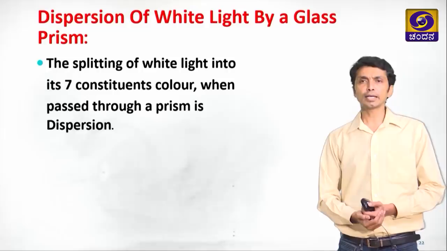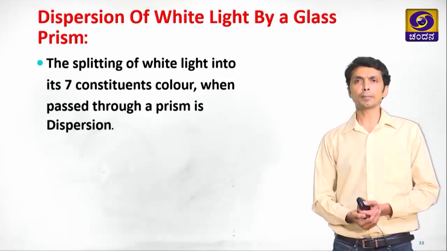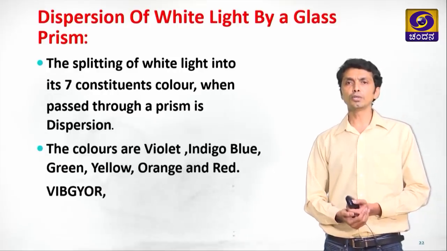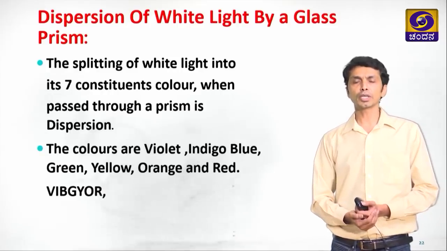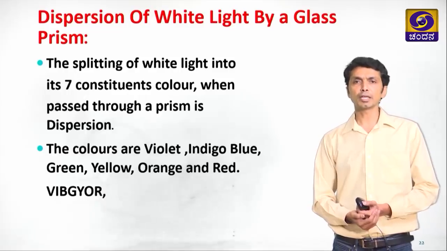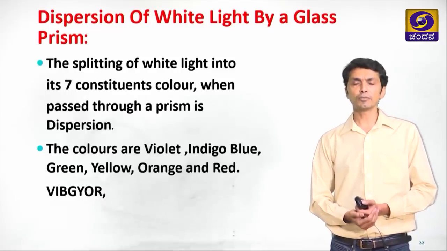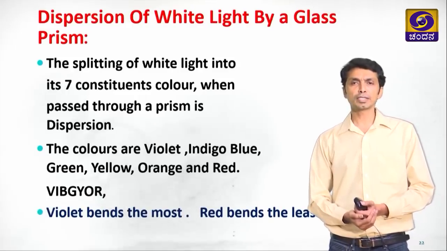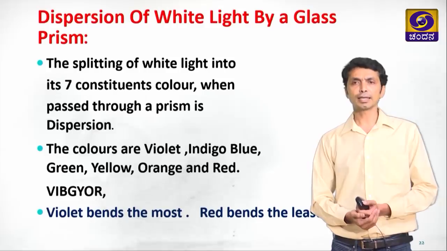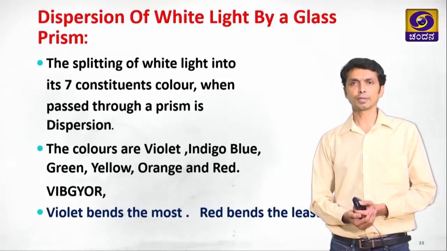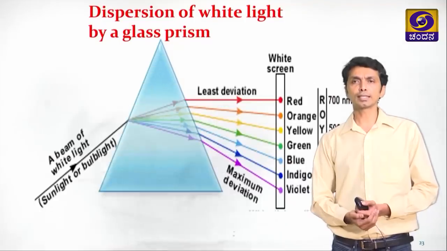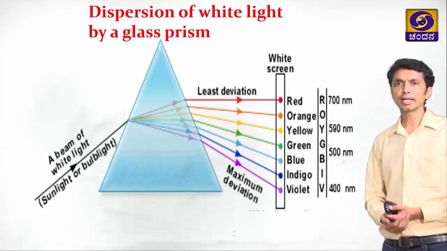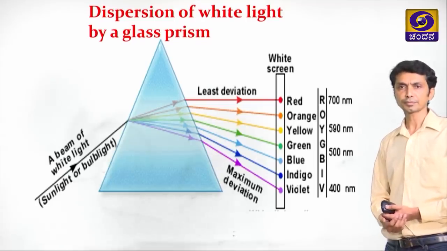The splitting of white light into its 7 constituent colors when passed through a prism is dispersion. The colors are violet, indigo, blue, green, yellow, orange and red, which we remember by using the acronym VIBGYOR. Here, the color that bends the most is violet, and red bends the least. We shall look into this diagram here. As you can see, this is dispersion of white light by a glass prism.